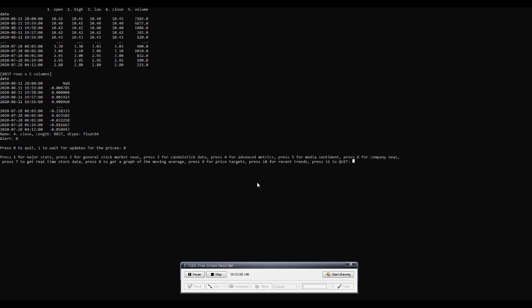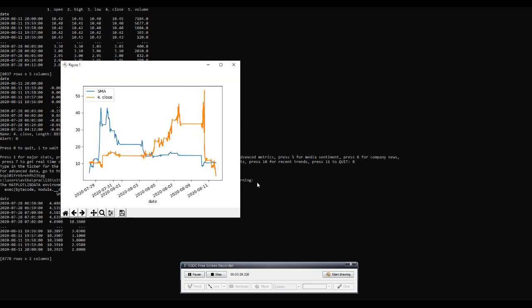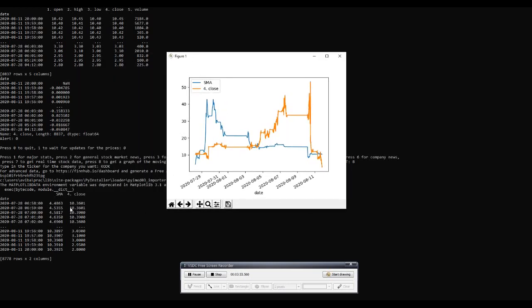Now let's keep going and see what else we have. Press 8 to get a graph of the moving average. The moving average is extremely helpful to stock traders to know when to buy or sell their stock. So let's press 8 and type in the ticker. Let's stick with Kodak, and the API key. As you can see, it gives us this nice graph. Let's take a look at this graph.